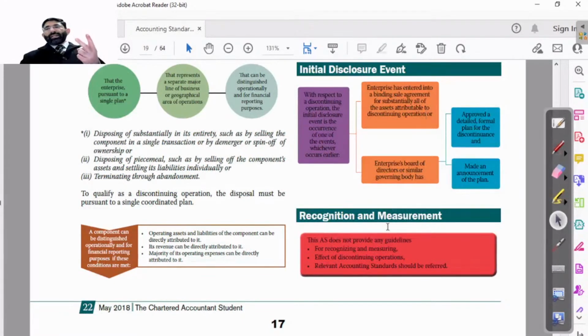Or second thing, the enterprise's board of directors or similar governing body has approved a detailed formal plan of discontinuing our operation. एक तो है कि हम लोगों ने एक प्लान बनाया, पूरा प्लान बना के हमारी डायरेक्टर्स ने पास कर दिया और उसकी अनाउंसमेंट भी कर दी.